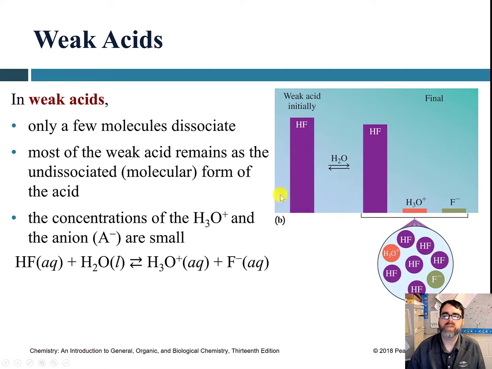In weak acids, only some of them dissociate, and so you'll notice we get a reversible reaction here. The amount of the weak acid does go down some, and the amount it goes down is equal to the concentration of the conjugates that go up a little bit. But because they're weak, they're not as hazardous usually, and they are weaker electrolytes. They don't conduct electricity as easily because there's less stuff dissolved in them, and so there's fewer charges in them.